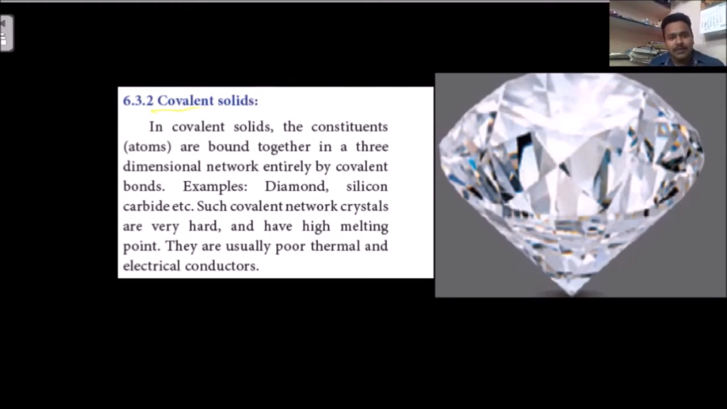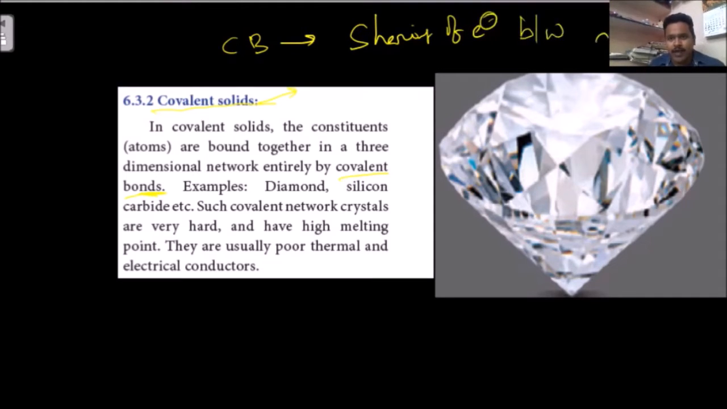The name itself says these are covalent solids. What are the responsible bonds here? Covalent bonds. What is a covalent bond? This is nothing but the sharing of electrons between the atoms.